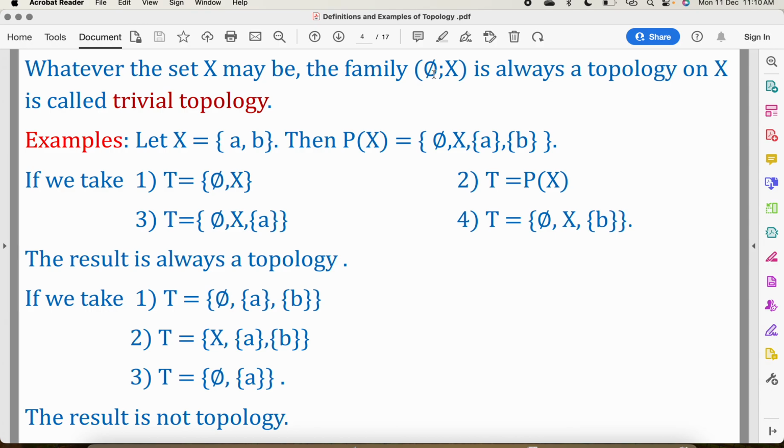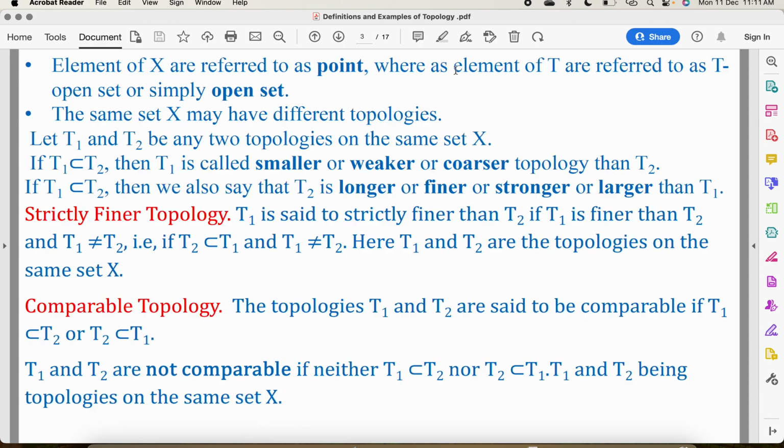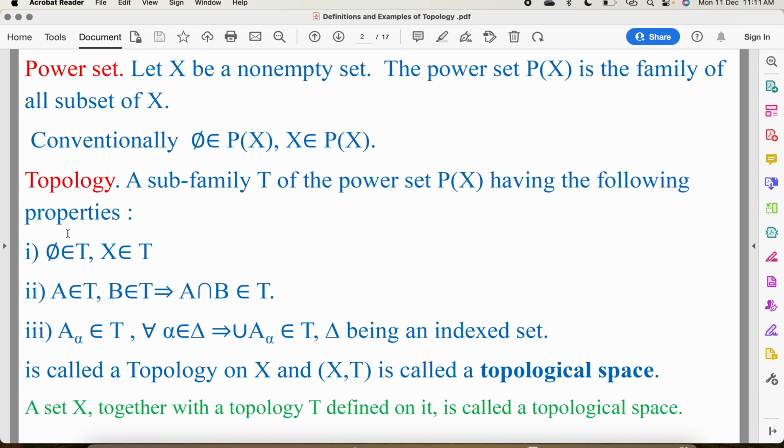Third property is union of sets in a topology belongs to T. So phi union X is X, which belongs to T. So all the three properties are satisfied. So it is a trivial topology on X. This is a topology. We can denote it by T. So because it satisfies all the three properties, phi belongs to T, X belongs to T. If phi belongs to T and X belongs to T, then phi intersection X also belongs to T. If phi belongs to T and X belongs to T, then union of phi and X also belongs to T.